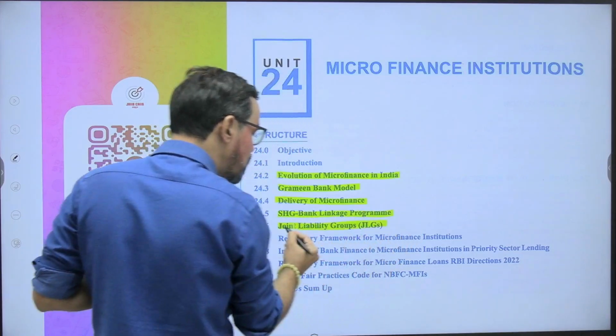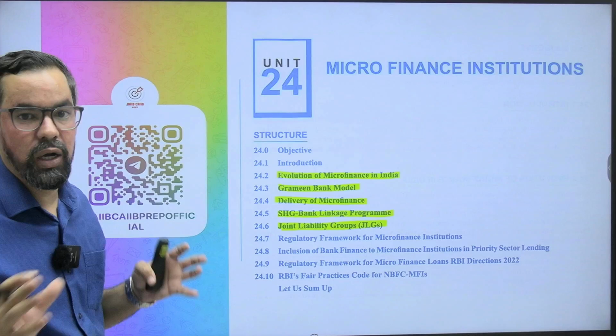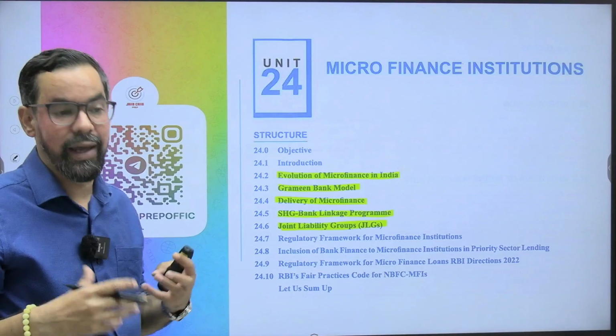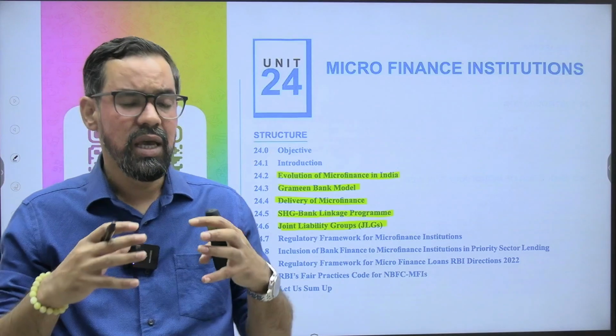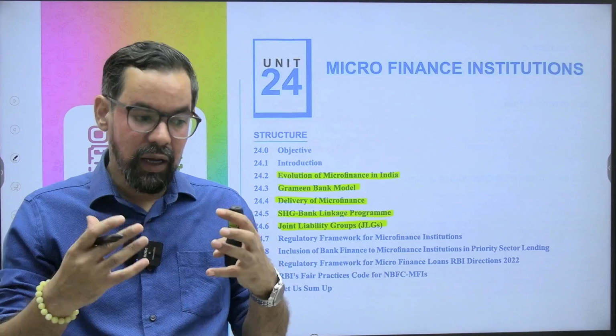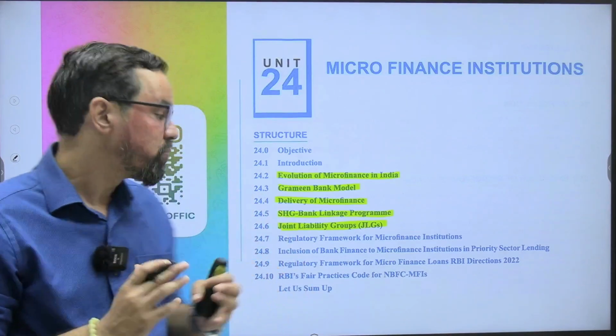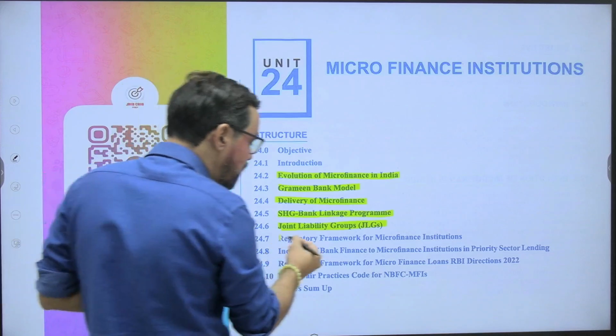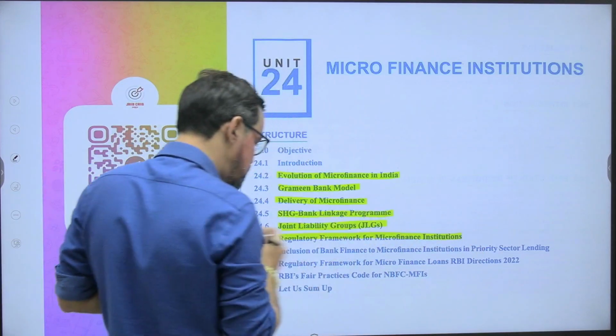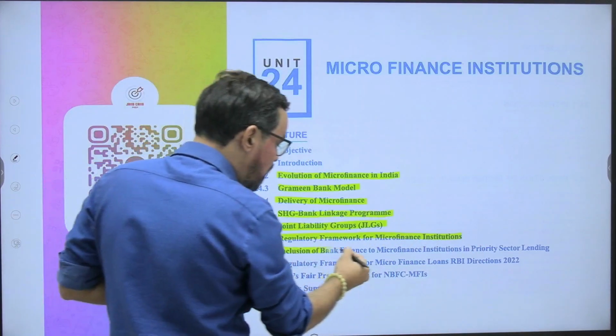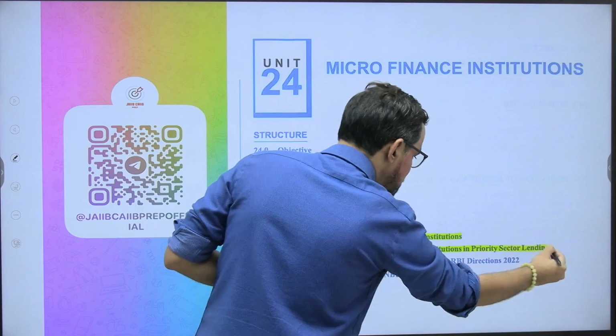Joint liability groups are also there, for a group of 4 to 10 people, and people who are part of that group can also avail loans.